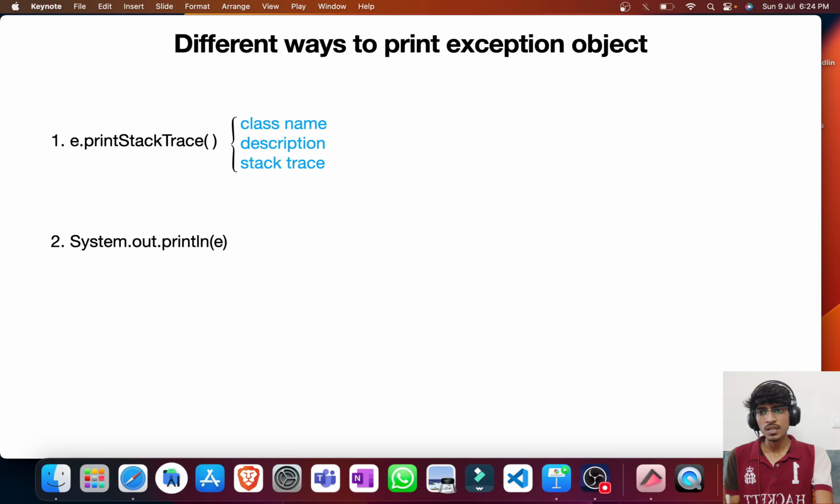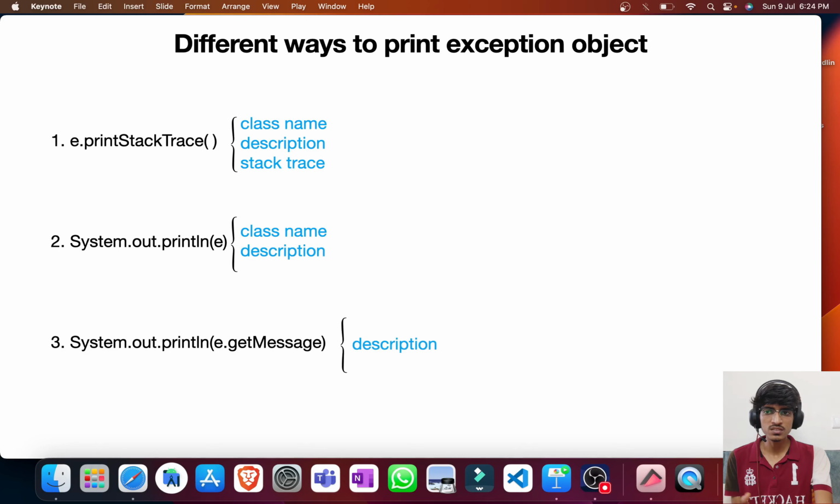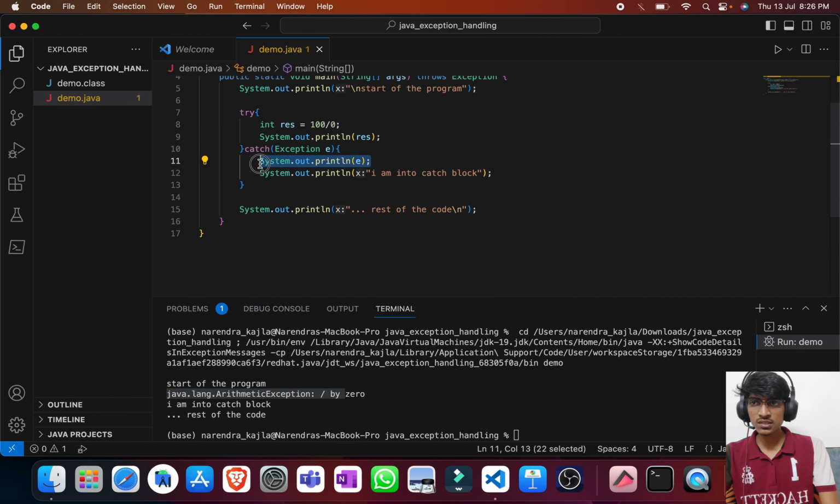The second one is by the help of the SOP statement, which we have been using, and at last we also have e.getMessage. So in the second one, the location will be missing. In the third one, the name and location both will be missing. Okay, so you can use any of them. We have been using this SOP as one way.